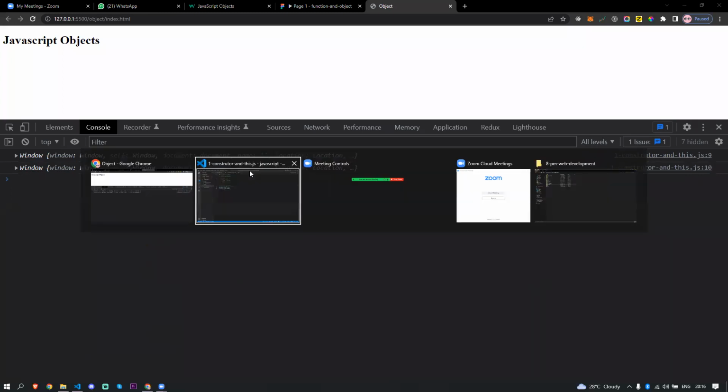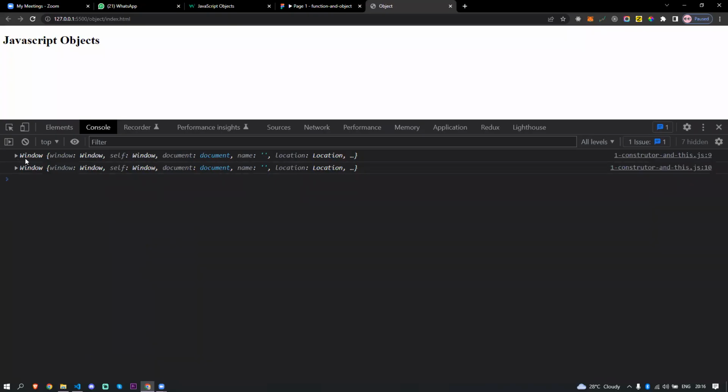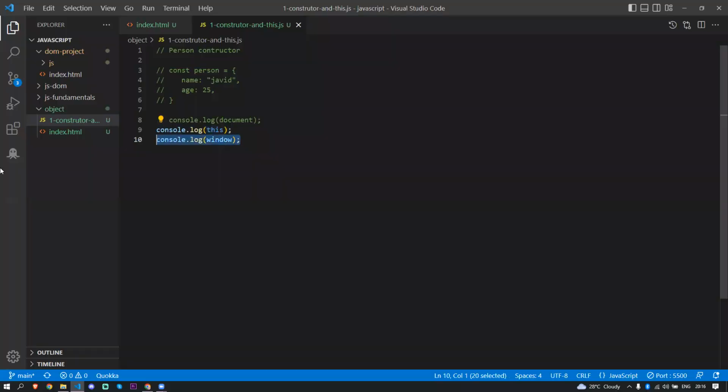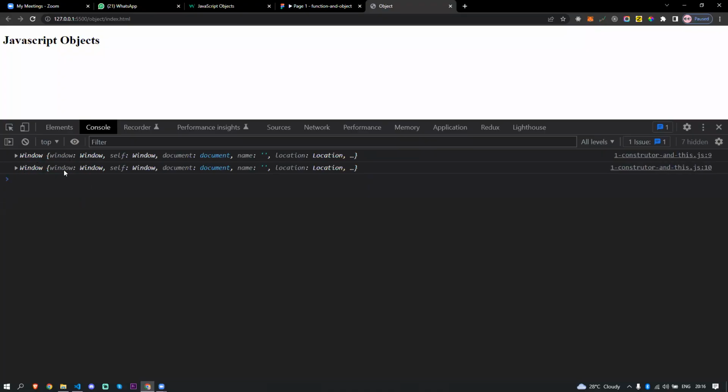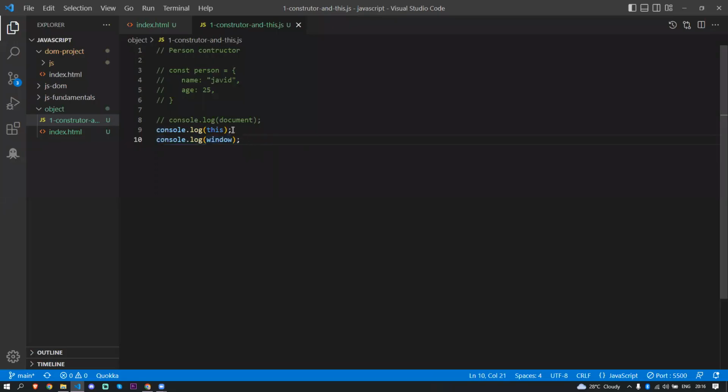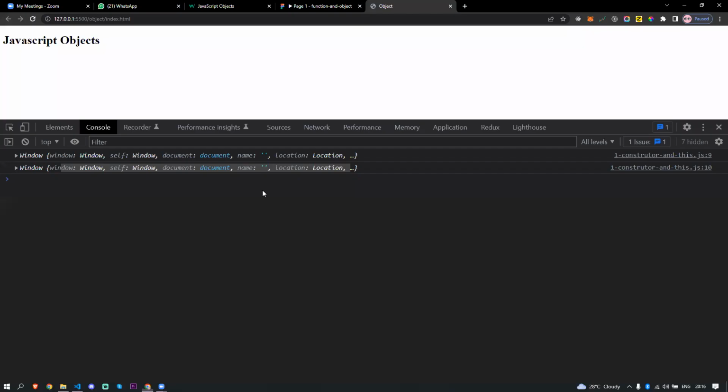You see, this keyword is pointing to the same window object, and window is also pointing to the same object. There is no difference between these two objects, right? So both are the same. The first one is the this keyword and the second one is the window keyword. Everything is perfect, but we're going to use the this keyword now. Both are going to return the same thing. There is no difference.